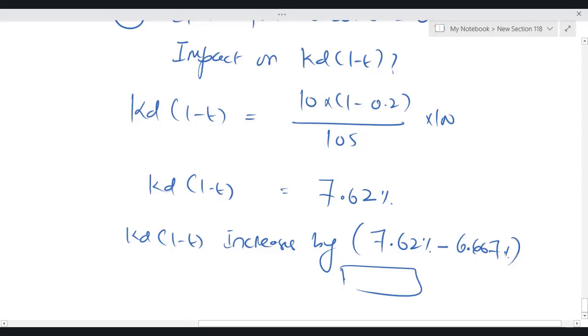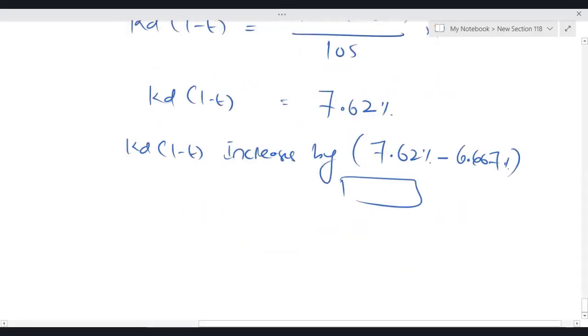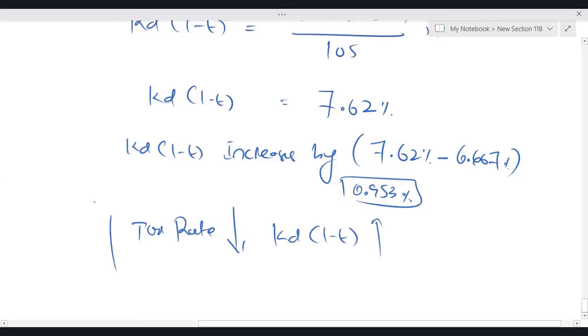So 7.62 minus 6.667 is 0.953%. So the impact is your KD(1 minus T) will increase by this. So always remember one point. When the tax rate reduces, KD(1 minus T) will increase.